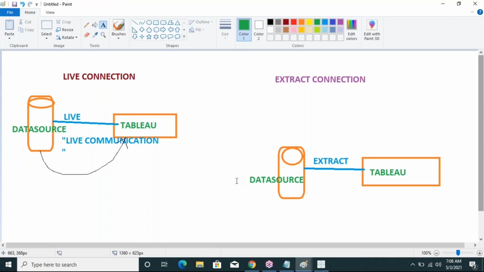So in the extract connection, after connecting the data source with Tableau, it will copy the local data only.